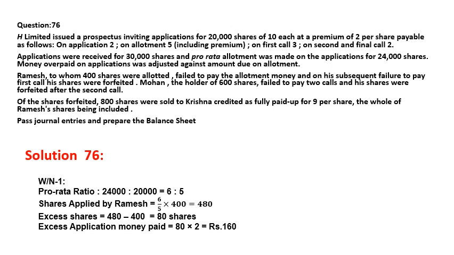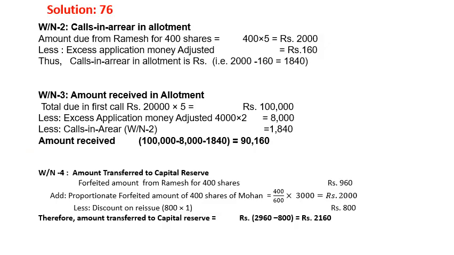Okay, let's move to working number 1. Pro-rata ratio is 24,000 and 20,000, that is 6:5. Shares applied by Ramesh. Ramesh failed to pay the allotment money, that's why we are taking Ramesh over here. So Ramesh's shares applied, because allotted number is given as 400. So by taking the ratio 6:5, 6 by 5 into 400, that is 480. Now excess shares are 80, excess application money 80 into 2, that is 160.